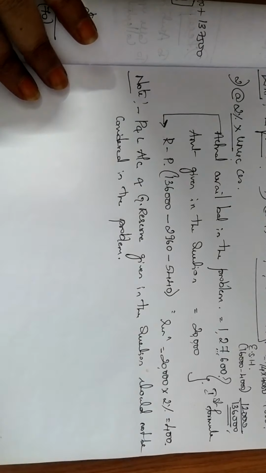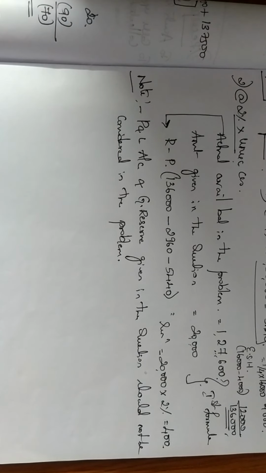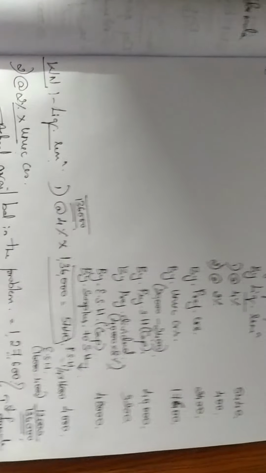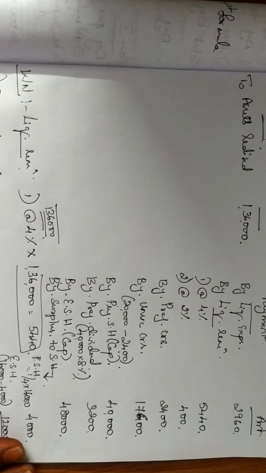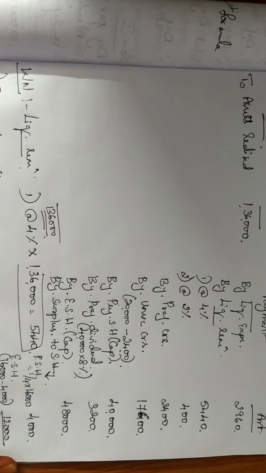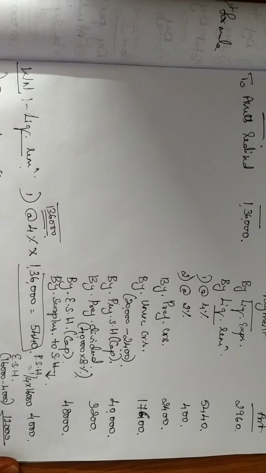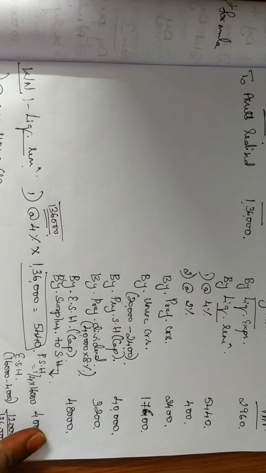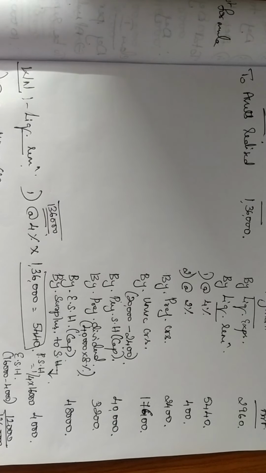Please write this as a note. The problem is very simple. Try to understand it at least two times, only then you will be able to understand it. Even after understanding twice, if you have any doubts with respect to any of these calculations, you can ask me. I will help you out.